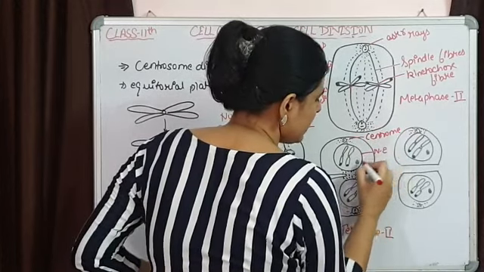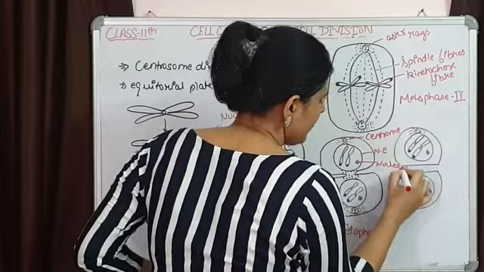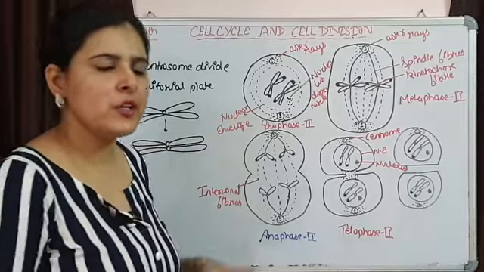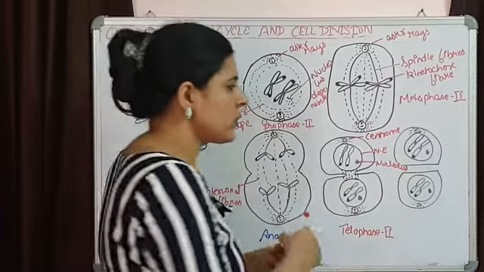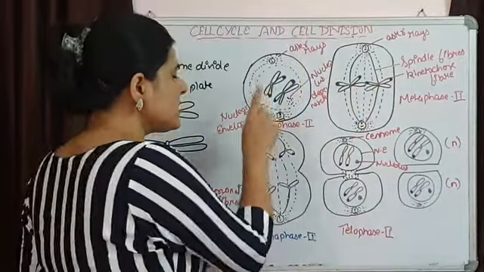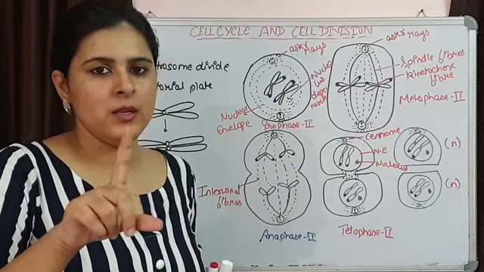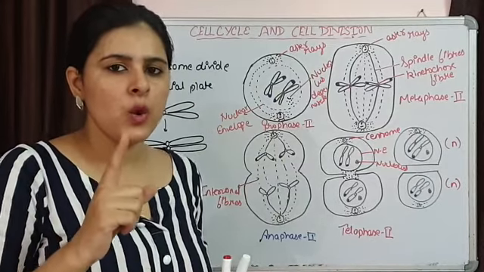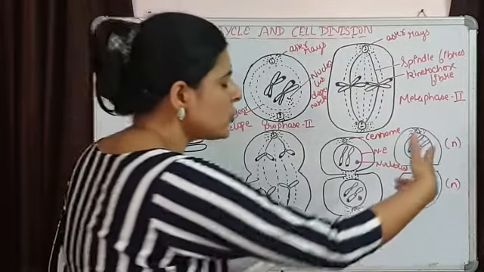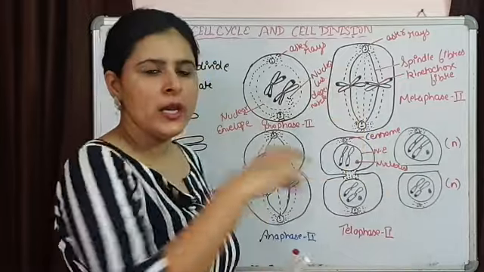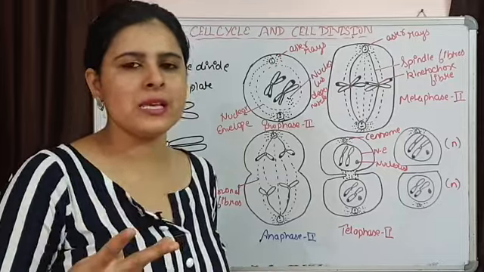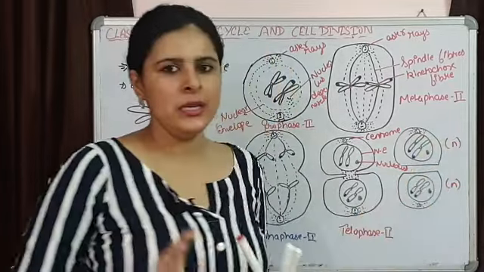Nuclear envelope is intact, nucleolus is there, the chromatids have separated, and with the help of cytokinesis, the cytoplasm is going to divide and we are going to get two daughter cells which are again haploid. This was meiosis 2 in one daughter cell that was the end result of meiosis 1. Exactly the same thing is going to happen in the other daughter cell also. So two daughter cells are coming from this one, two daughter cells are going to come from the other one. So at last we are going to get 4 daughter cells which are going to be haploid in nature.